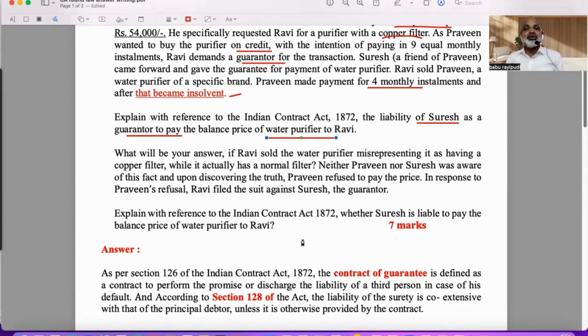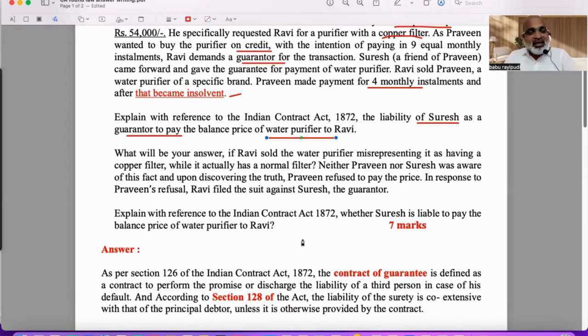The liability of surety is coextensive in the sense whatever is the liability of a principal debtor, in our example Praveen, the total liability will 100% fall on whom? Suresh, because it is coextensive. So in the first paragraph, basically what you're supposed to explain is the meaning of a guarantee contract under the Contract Act, and what exactly is the liability of surety.